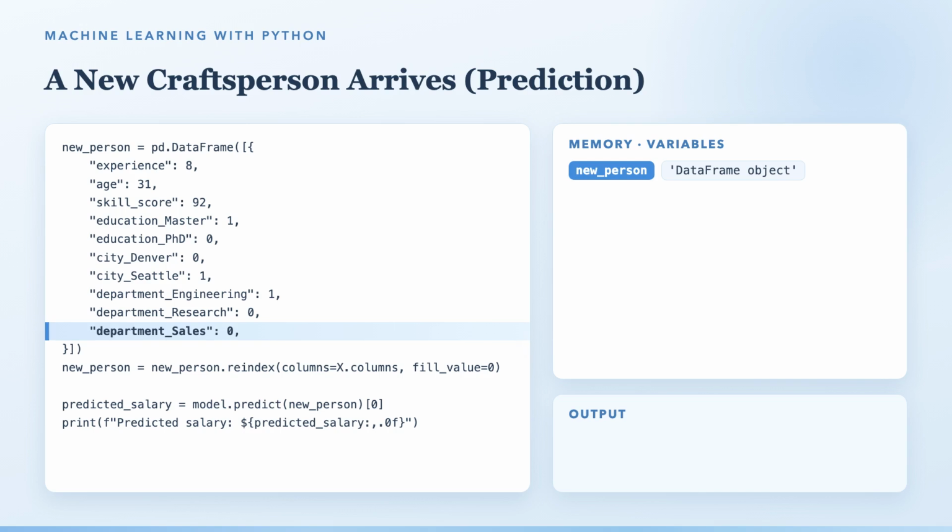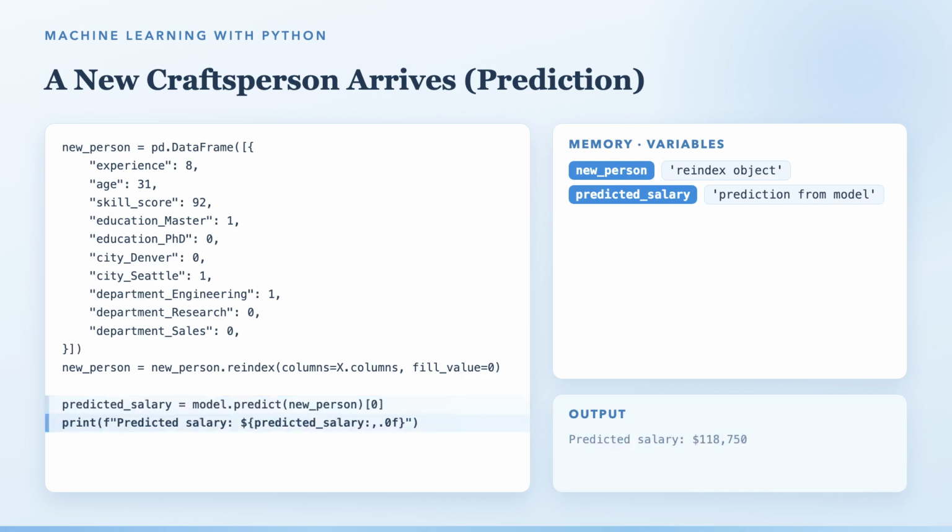Next comes the reindex line. New person dot reindex, with columns equals X dot columns, and fill value 0. This arranges every column in the exact order the model learned, filling anything missing with 0. Then predicted salary equals model dot predict, new person, taking the first result at index 0. And the print shows our answer: $118,750.